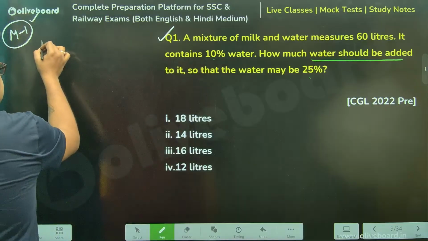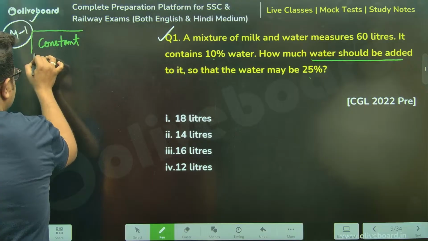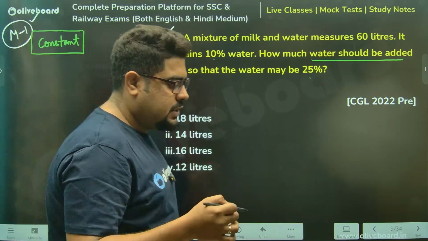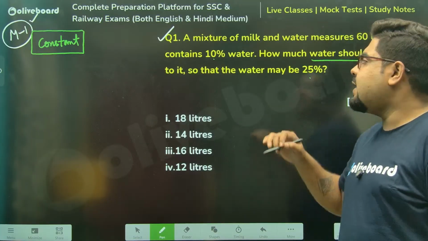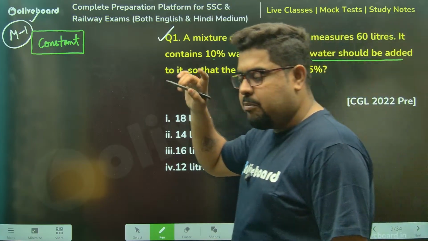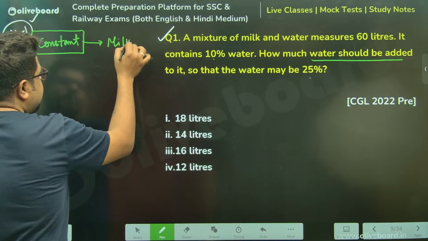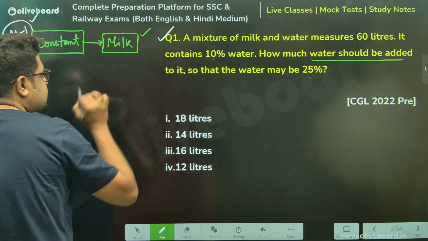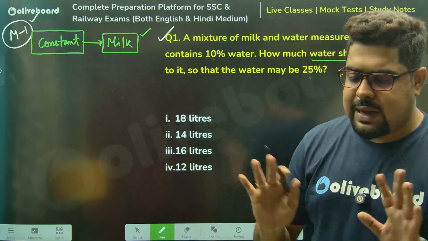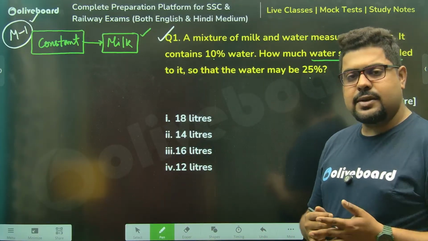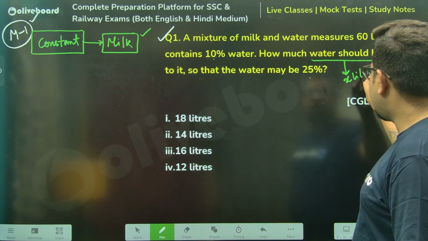Which quantity is then constant? Which quantity has not changed? Think like this. I have added water, meaning milk has not changed. Whatever was the quantity of milk before I added water is the same quantity of milk after I've added water, because I've not added any milk, not even a single liter. So let's say X liters of water was added.